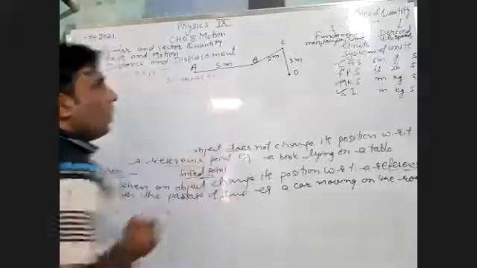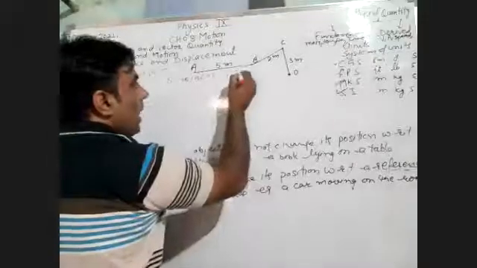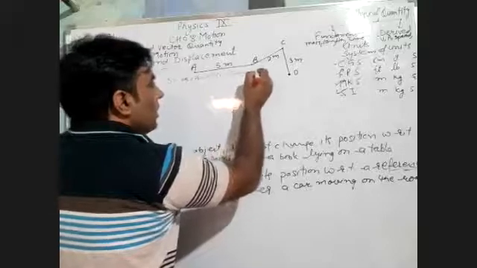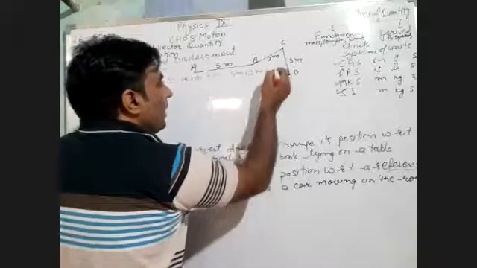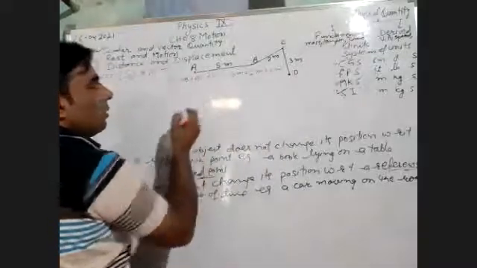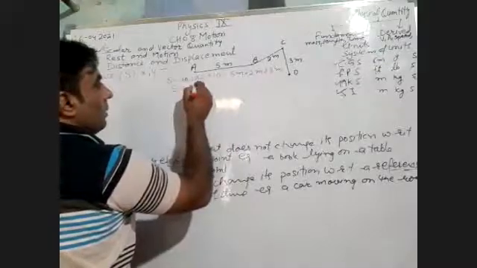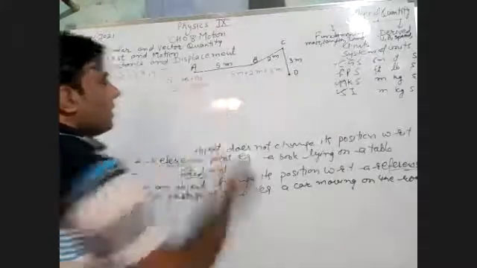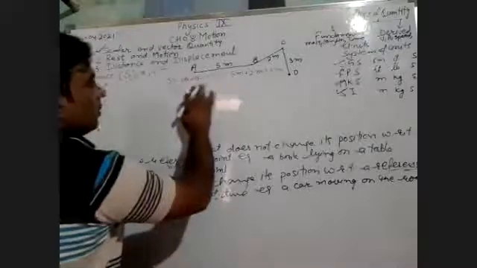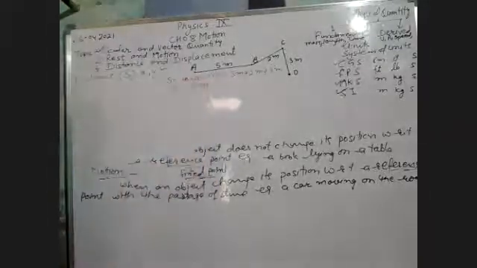AB is 5 meter, plus BC is 2 meter, plus CD is 3 meter. So the distance is 10 meter. Sorry, it is 10 meter. So this is the distance.